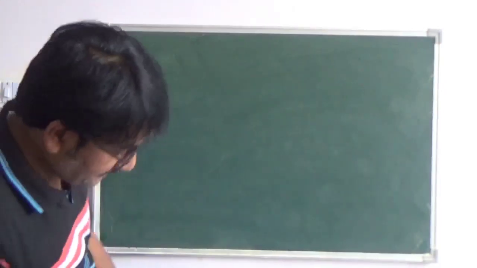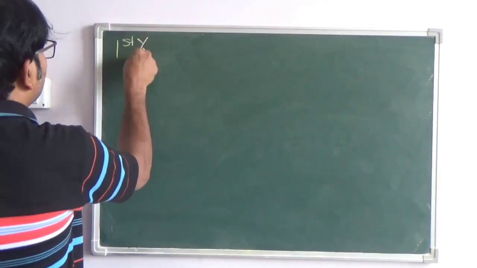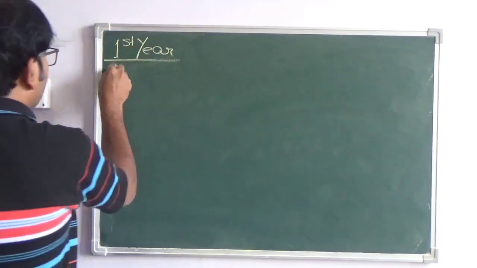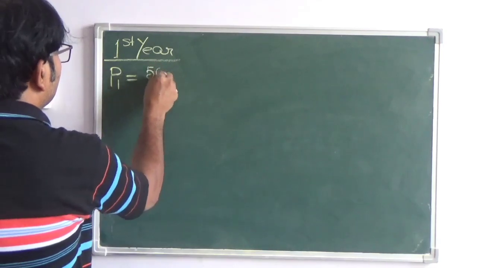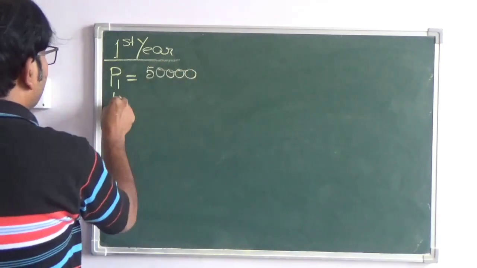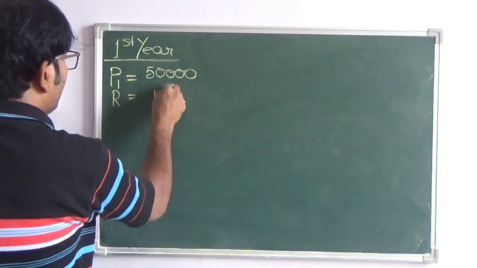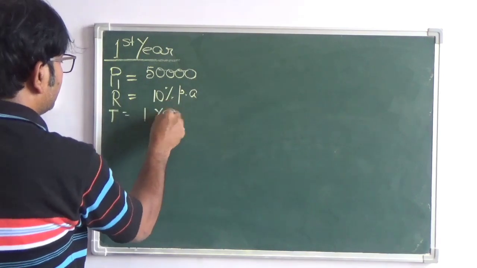So for the first year, my principal, let it be P1, and that P1 is 50,000. The rate given is 10% per annum, and time is 1 year.